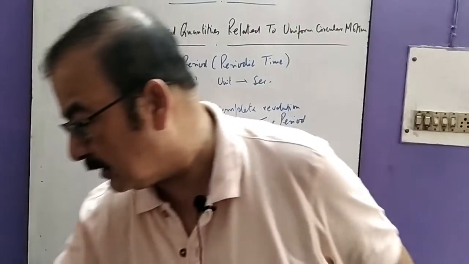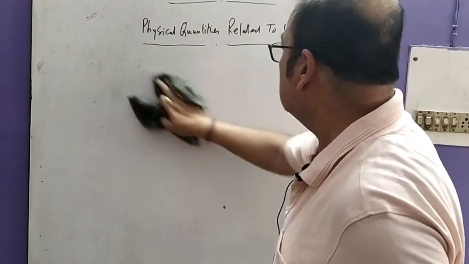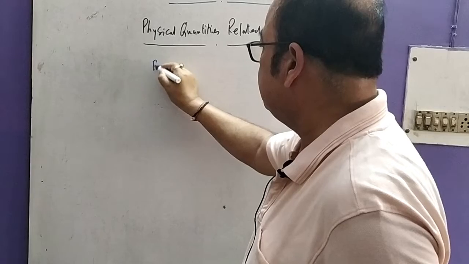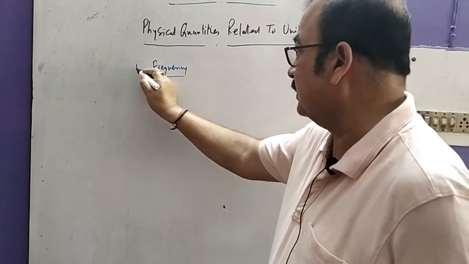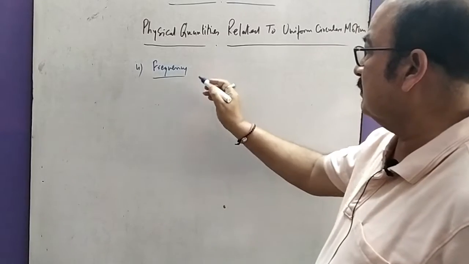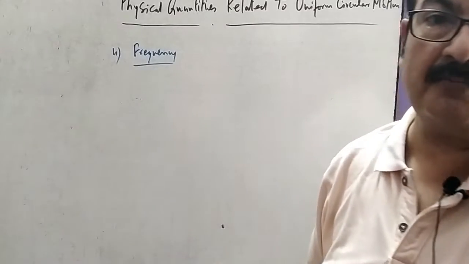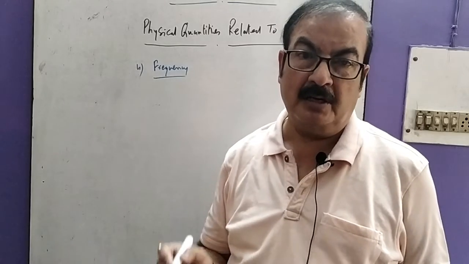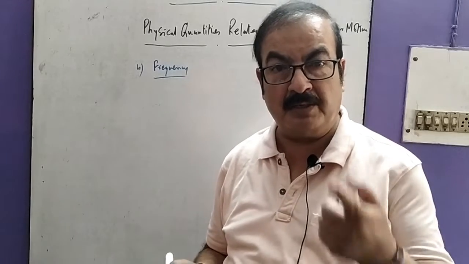Now after that, the next one, the fourth one, is frequency. Frequency is the total number of revolutions that take place in unit time, that is, in 1 second.